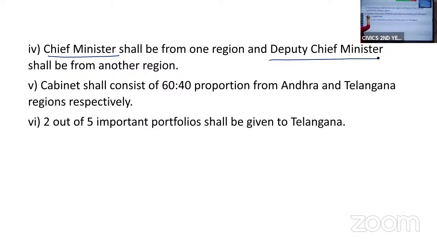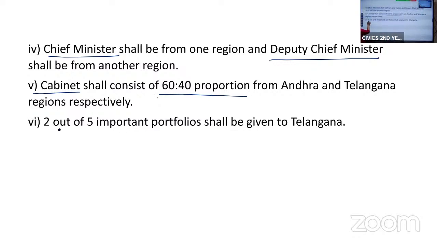Then the cabinet of the chief minister shall consist of a 60:40 proportion. That is, if the cabinet consists of 10 ministers, 6 ministers will be from Andhra and 4 ministers will be from the Telangana region.